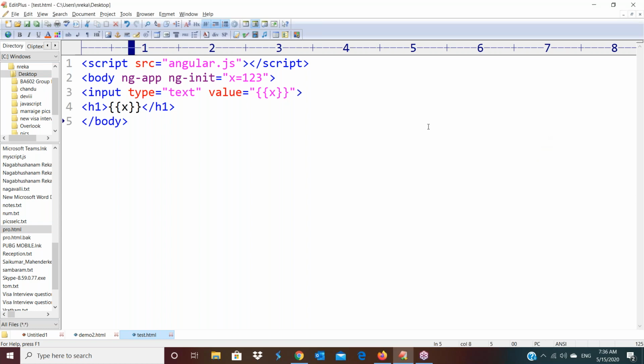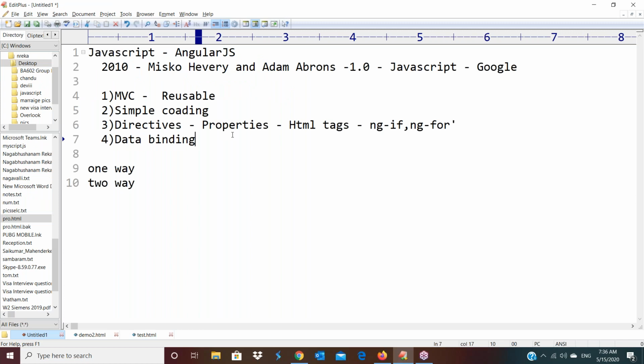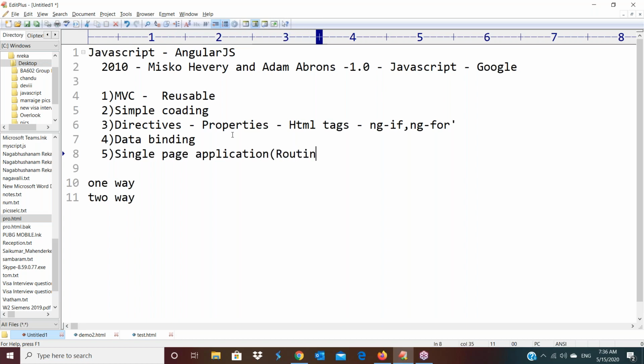Now here, you can see this. A very major advantage of AngularJS is the single page application. We can also call it the routing concept. Yes, we have to discuss this concept here. What is a single page application? What is routing? Before that, here this is a web server and this is one user, something like X.